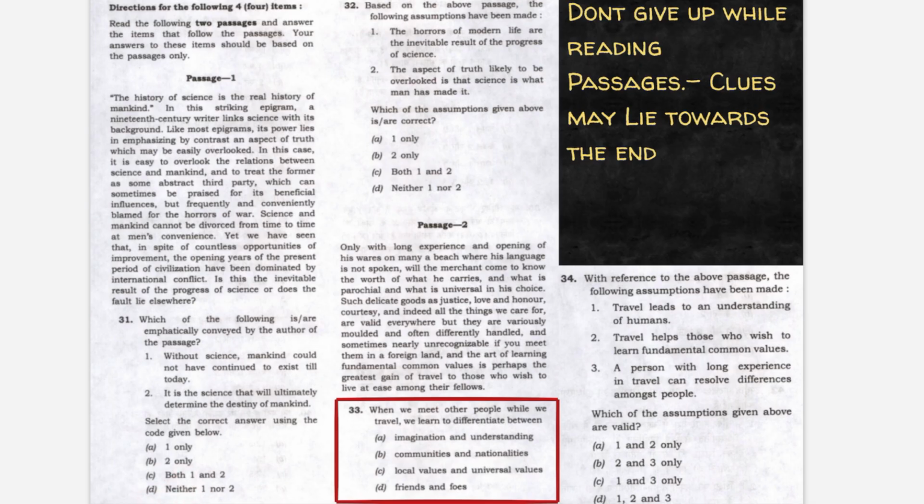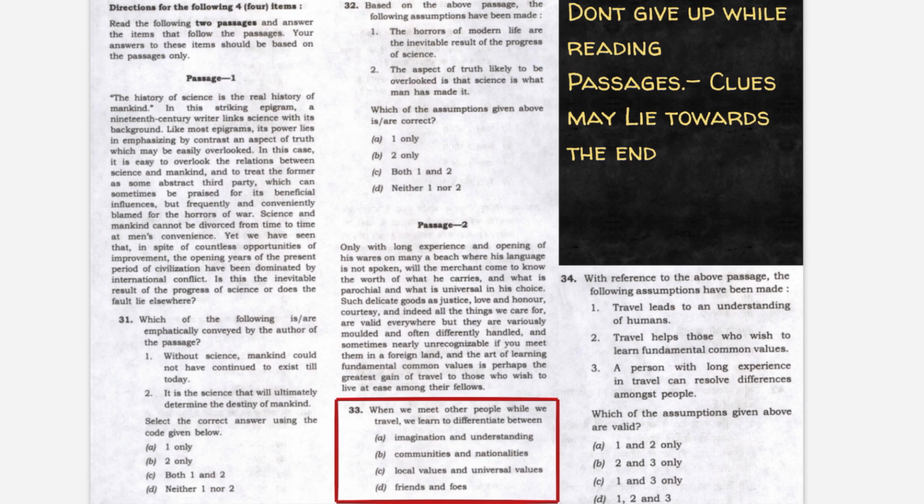Correct? So a lot of aspirants, let's say this is the 31st question. Let's say you have been thinking all the previous reading comprehension questions have been difficult. Let us say you have skipped attempting all those questions, and when you come to this, you feel the first sentence, history of science is the real history of mankind, right? With that limited knowledge, if you cannot understand other parts of the passage, you start assuming that the author says science is all about what shapes the history of mankind.